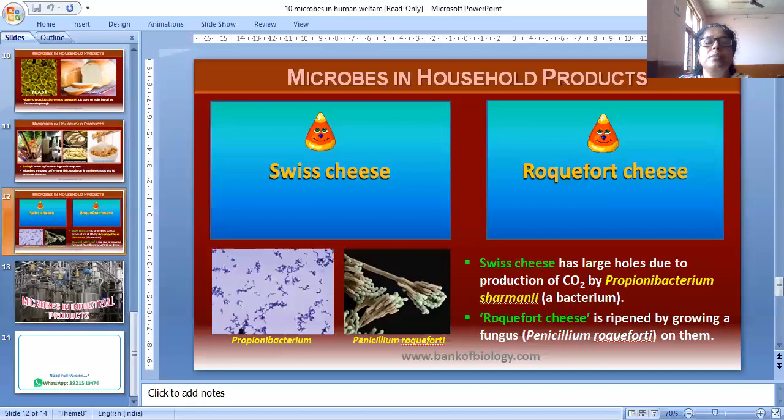After penicillin, other antibiotics were also purified from other microbes. The first antibiotic is penicillin, from Penicillium notatum, and it got its name from that mold.